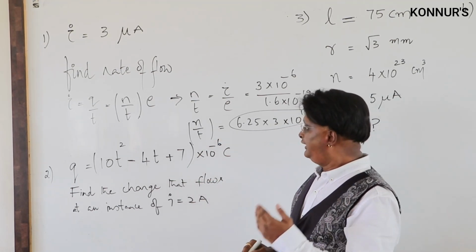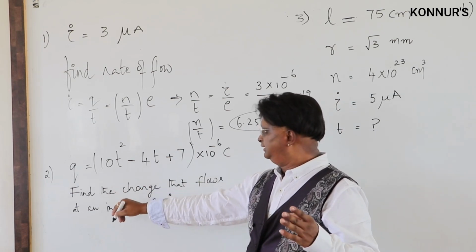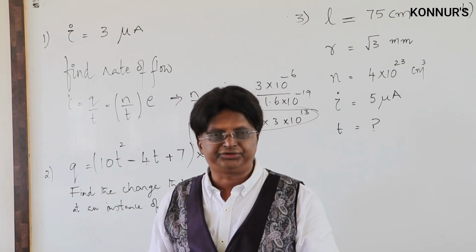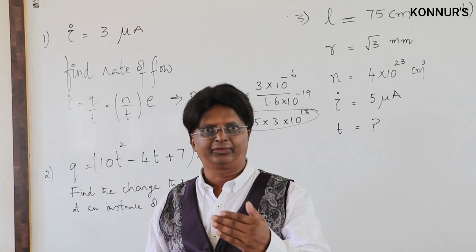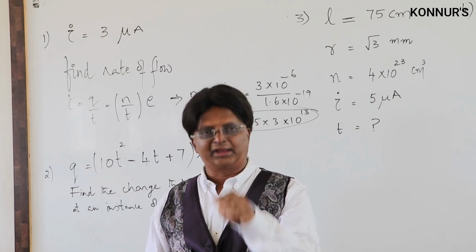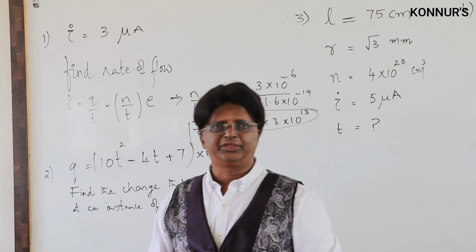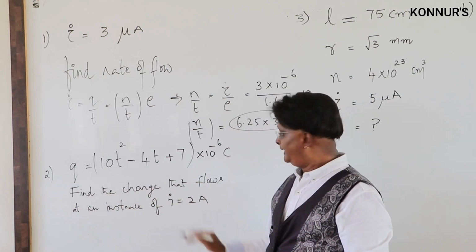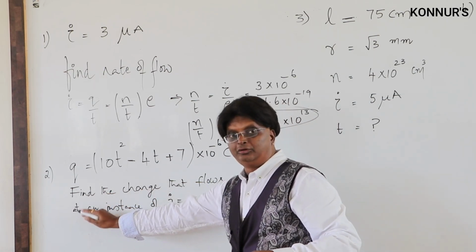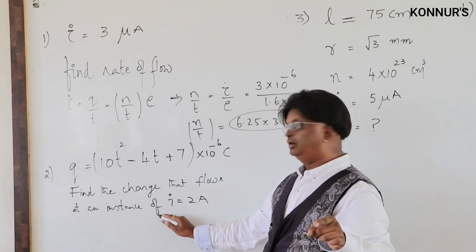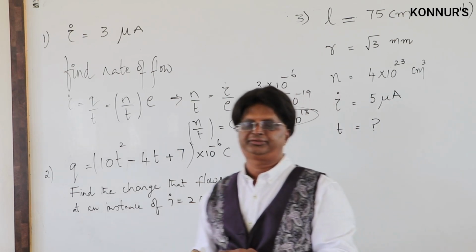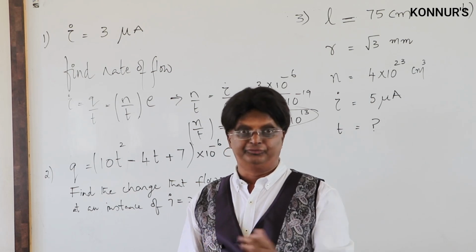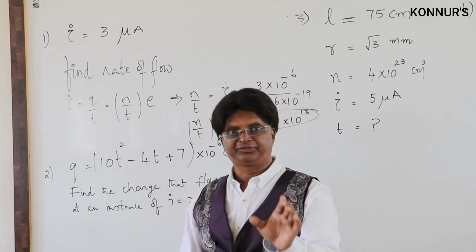Now, t is for time. The simplest question would be to find the current for t equal to 3 seconds, or for t equal to 5 seconds, 5.2 seconds, like that. That would be the simplest question, but rather I am doing it in another model. How? My question is, find the charge that flows through the conductor at the instant when I is equal to 2 amperes. When the instantaneous current is 2 amperes, what is the quantity of charge that has flown? Complete charge, right? That is the meaning.